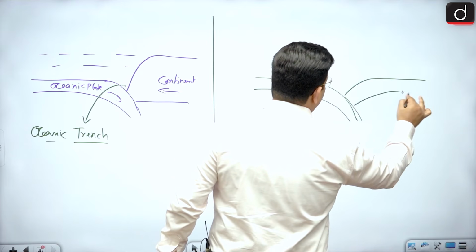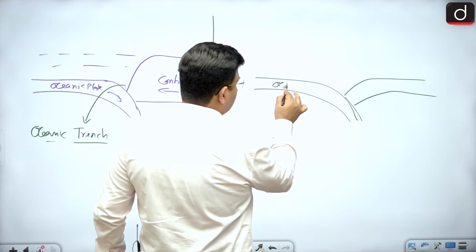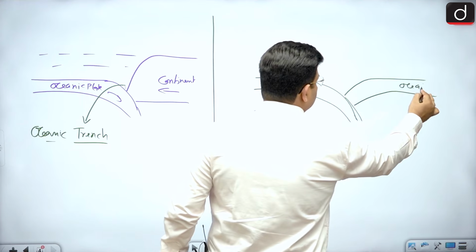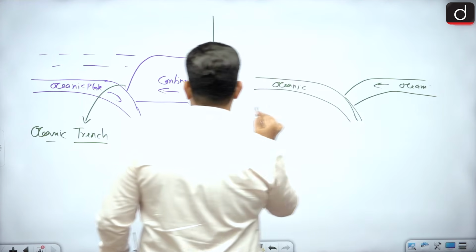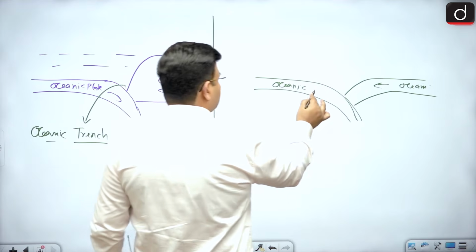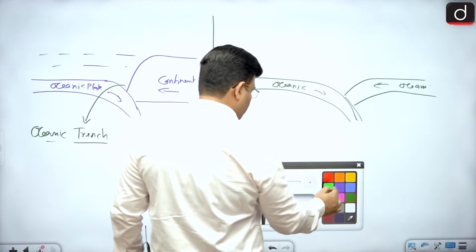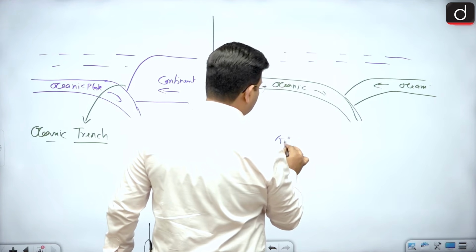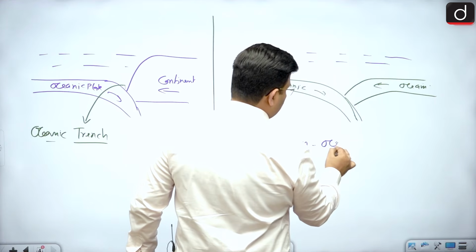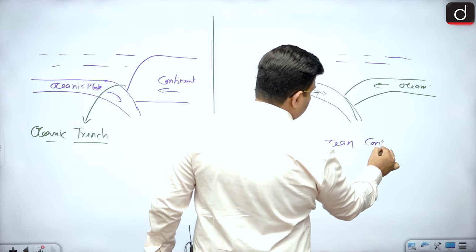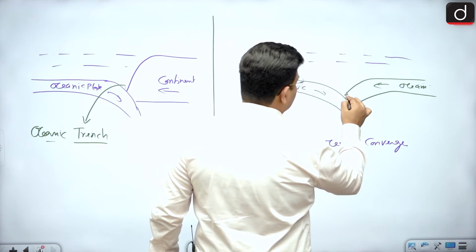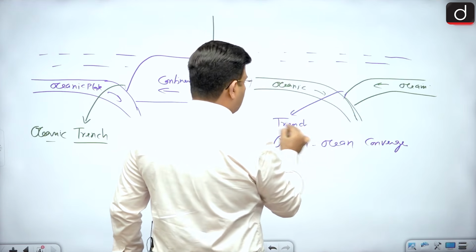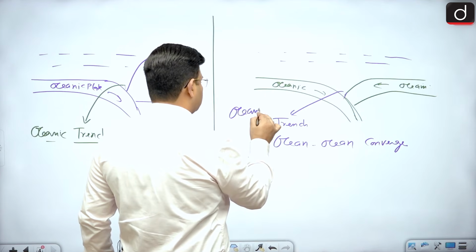So the denser oceanic plate is what this is, an oceanic plate, and this is also oceanic. Both are coming towards each other, and above you can say there is water. So between ocean-ocean convergence, you can say that in the same way there is a trench existing. And what is an oceanic trench?